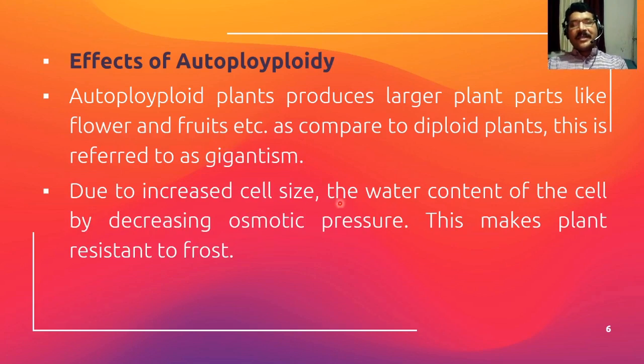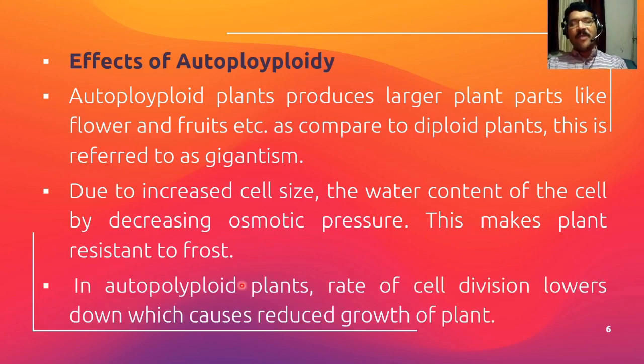Next, due to increased cell size, the water content of the cell increases, and this decreases the osmotic pressure. There is more saturation of water due to increased cell size, and it decreases the osmotic pressure of the cell. So this makes the plant resistant to frost.